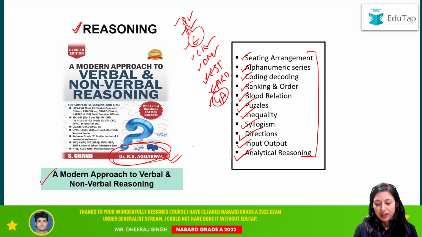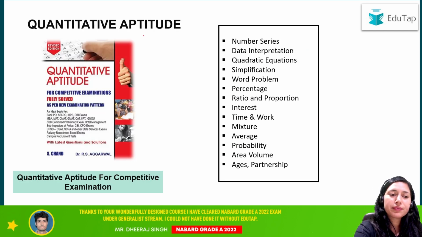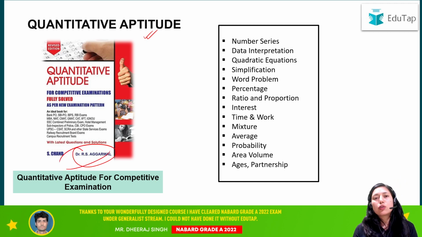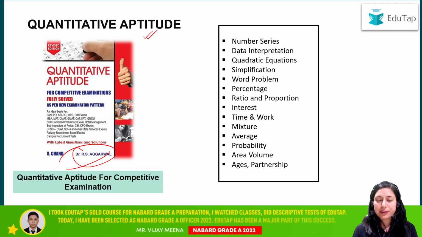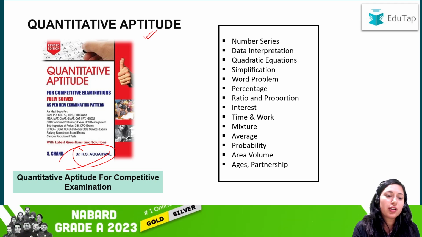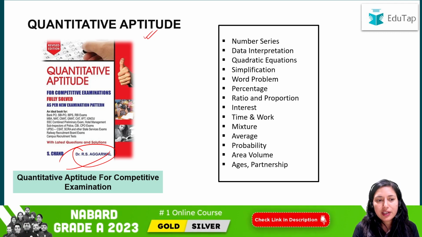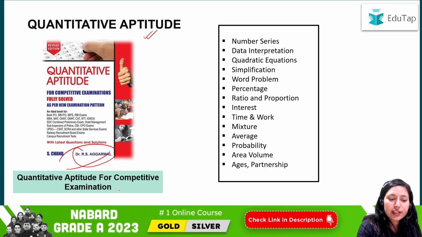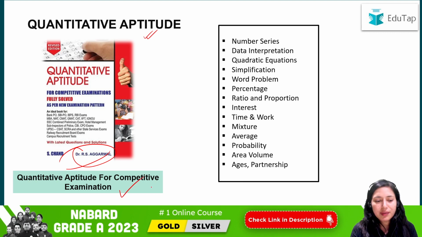Agrawal book. Then the next subject is quantitative aptitude. For quantitative aptitude, you can again refer to the R.S. Agrawal book. This is also one of the good sources for quants preparation. If you are someone who is scared of quants and you want a good number of questions with you, this book is very good for you. This book has all the important types of questions as well as all the important topics that you must practice for your NABARD Grade A. The name of the book is Quantitative Aptitude for Competitive Examination, and that is by R.S.